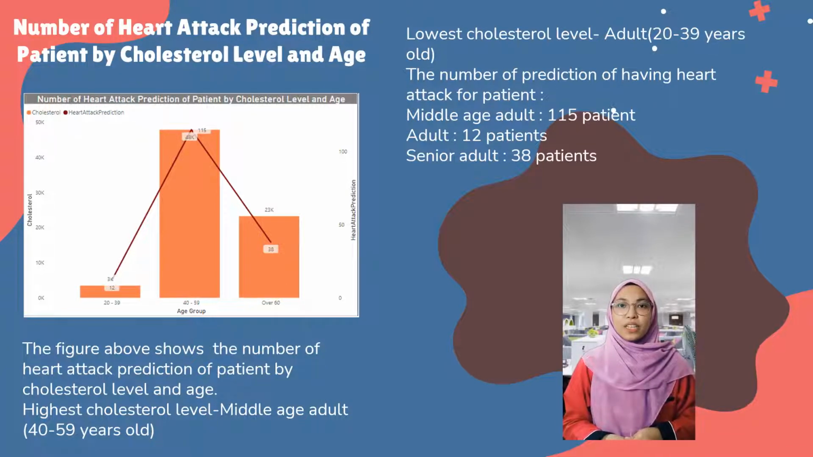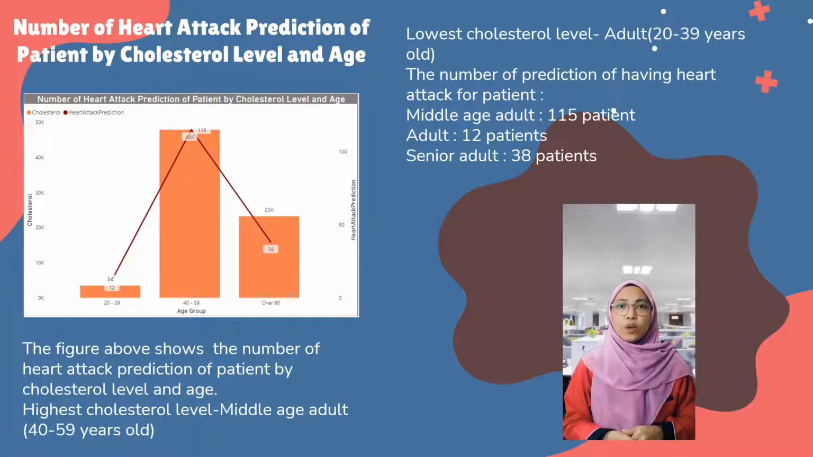The number of prediction of having heart attack for patients in middle-aged adult is 150 patients, which is the highest compared to adult and senior adult, which indicate 12 and 38 patients respectively. In conclusion, people at the age of 40 to 59 years old have the most potential of having heart attack.